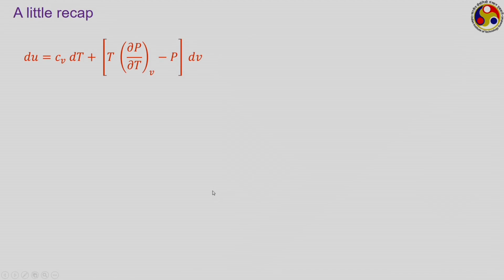Just to have a quick recap, these are the relations that we have developed for changes in specific internal energy and changes in specific enthalpy, and we have also done one or two sample numerical problems using them. Here we just need two kinds of information.